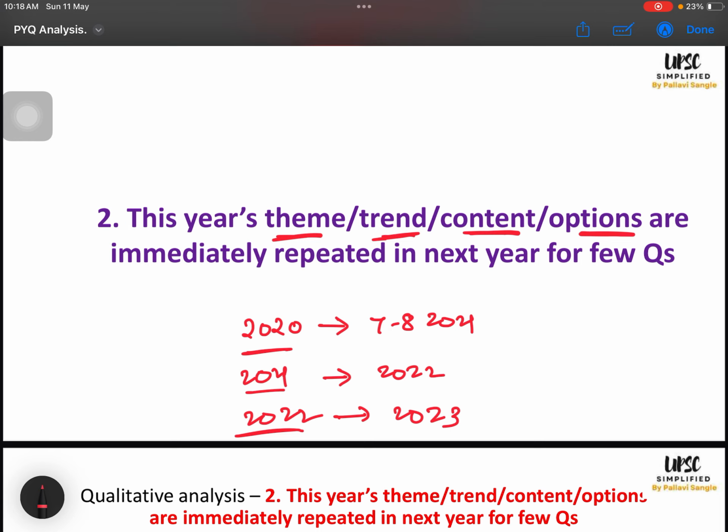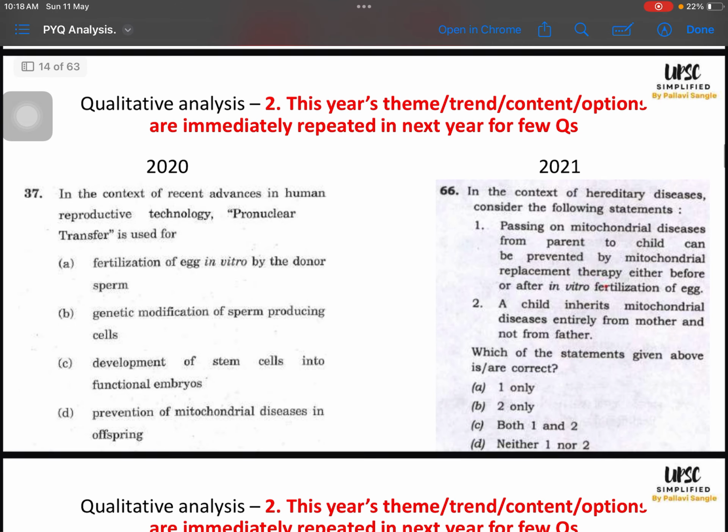But that does not mean that I know questions from 2020, so I'll be able to solve 2021. So for this category, you have to prepare them, right? So this is the difference between this category and the first category. So let us see some illustrations. There are so many illustrations. I have just added a few screenshots. So we will go through them.